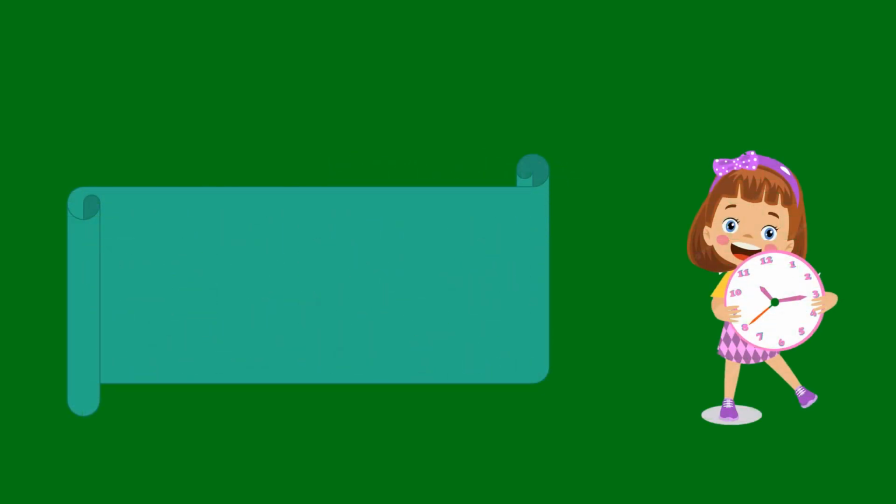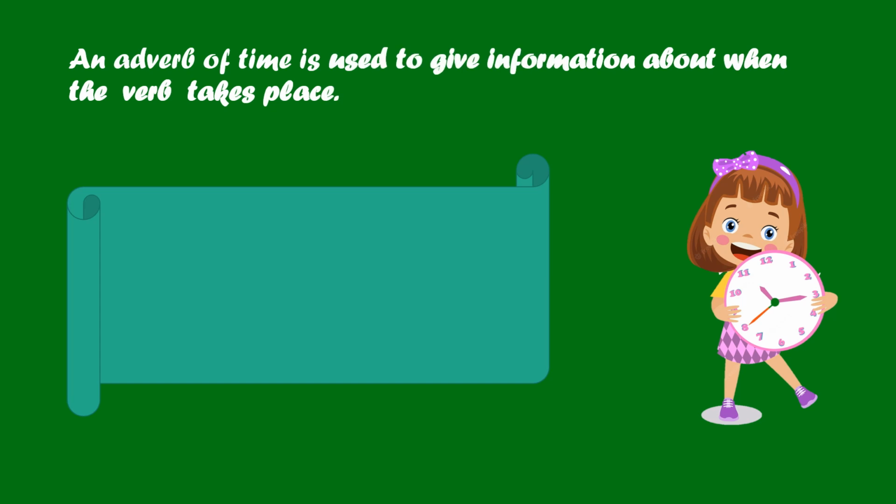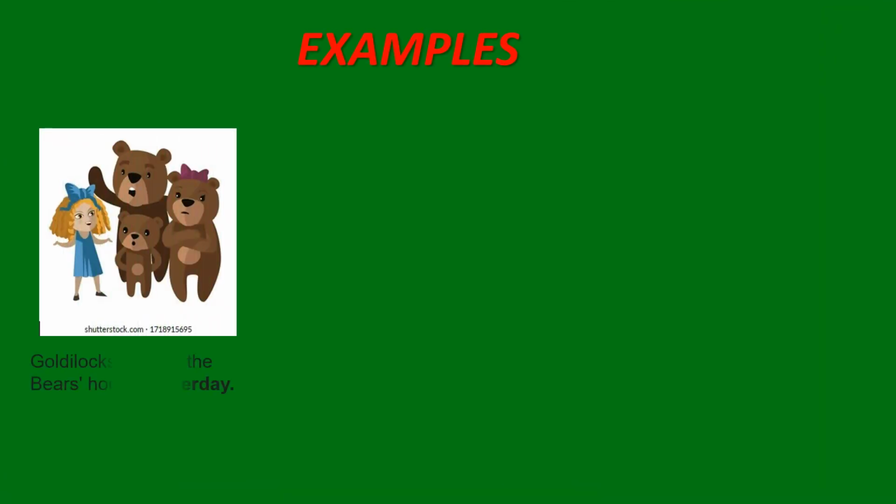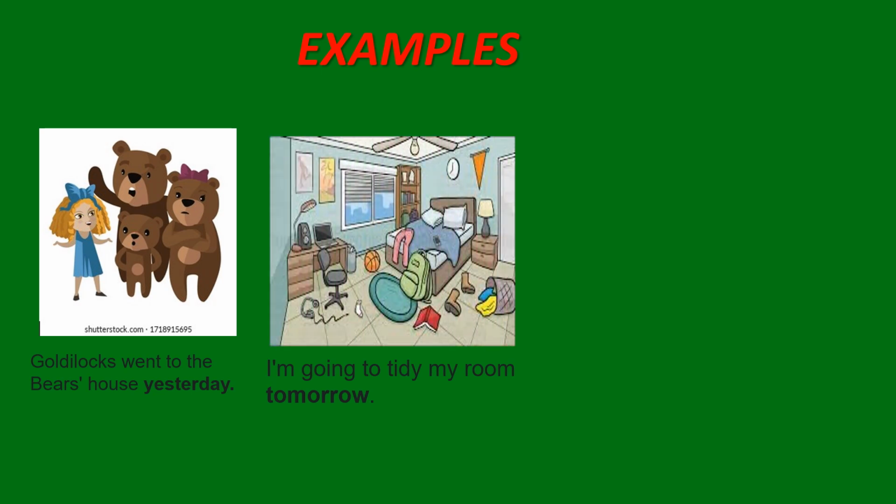Adverb of time. An adverb of time is used to give information about when the verb takes place. In simple words, an adverb of time tells us when an action happened. For example, Goldilocks went to the bear's house yesterday. When did she go to the house of the bears? Yesterday.